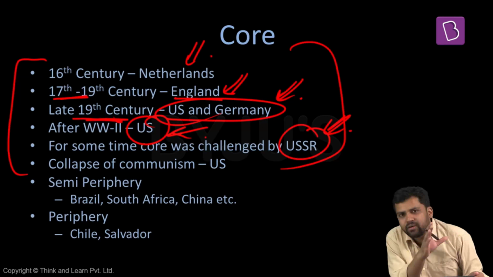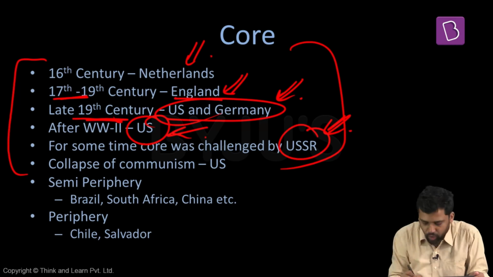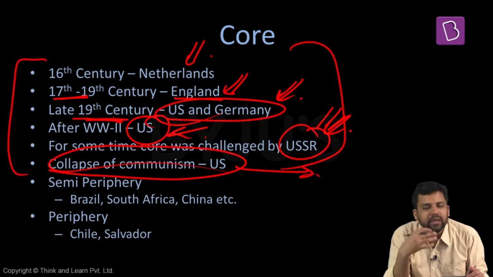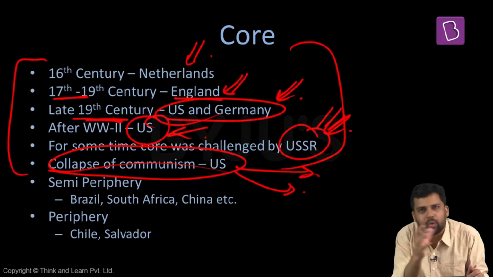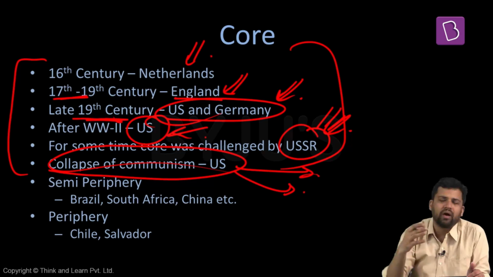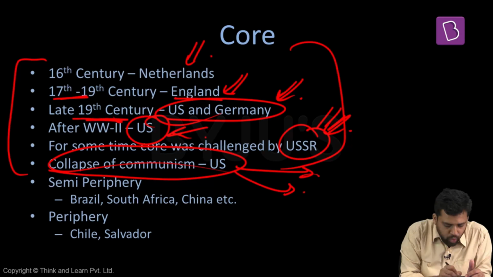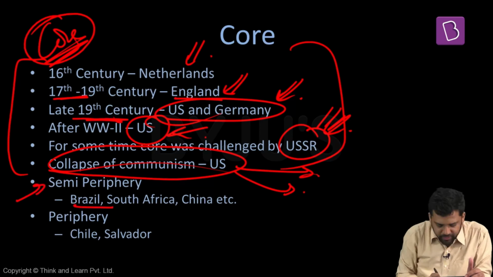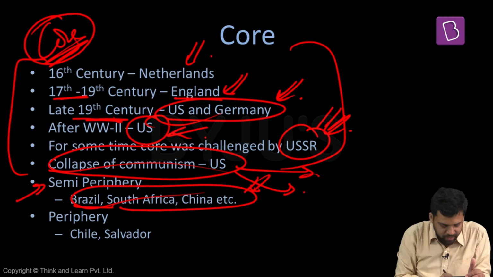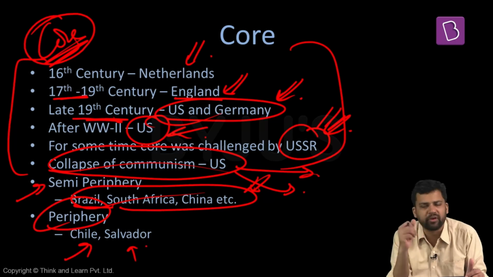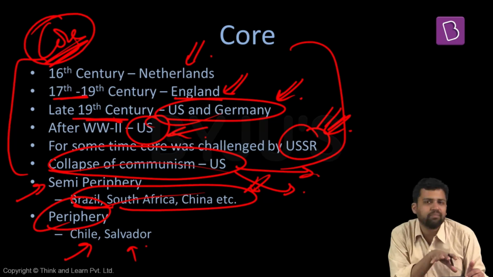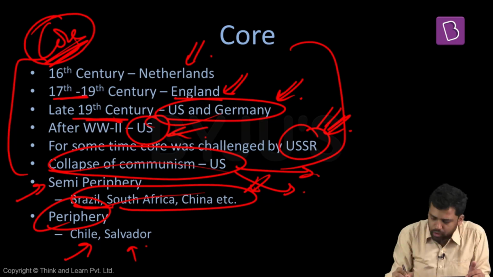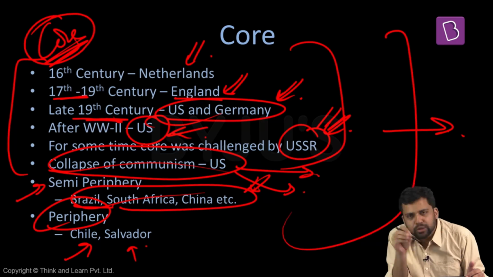But after the later part of the 1980s, the USSR got broken down into different smaller countries. Communism collapsed. And after that, we have seen the emergence of the US. Some thinkers say that the US might also be losing its dominance in future. Multiple reasons can be given for how it is becoming weaker over a period of time. So the composition of the core has changed and it is continuously evolving. Semi-periphery, countries like Brazil, South Africa, China, they will be part of the semi-periphery. Periphery, countries like Chile, El Salvador, they are part of the periphery. So these are some examples of countries which you can quote as per Wallerstein, who are either core, semi-periphery or periphery. So this is about the world system analysis theory given by Wallerstein.